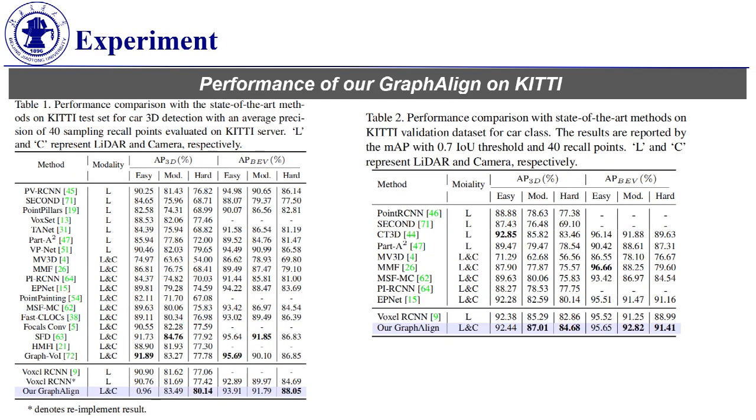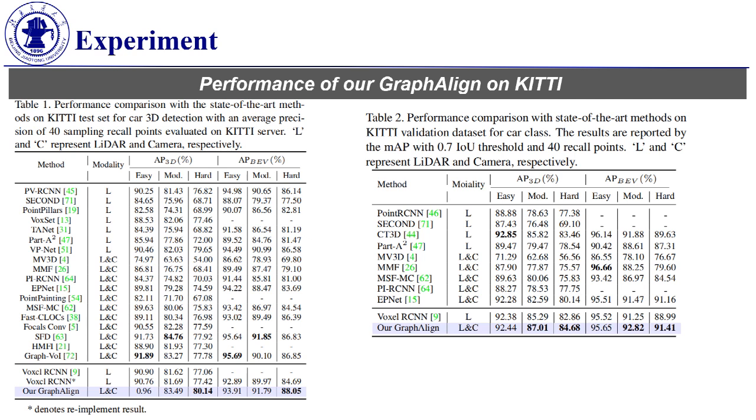We present the details of each dataset and the experimental setup of GraphAlign, and evaluate the performance of 3D object detection on KITTI and nuScenes datasets. Since KITTI and nuScenes are distinct datasets with varying evaluation metrics and characteristics, we provide a detailed description of the GraphAlign settings for each dataset in the following section. We validate our GraphAlign on the KITTI dataset using Voxel R-CNN as the baseline. We validate our GraphAlign on the nuScenes dataset using CenterPoint as the baseline.